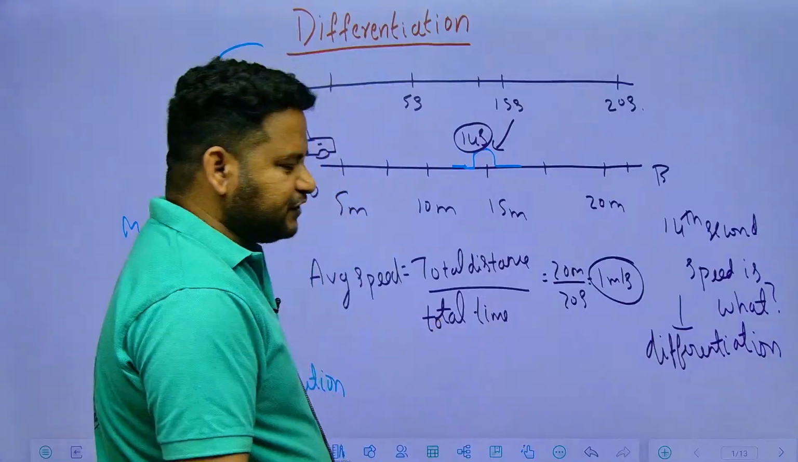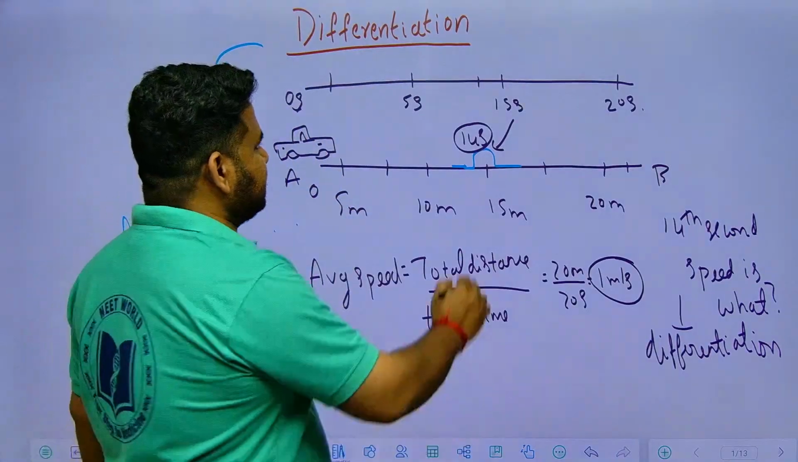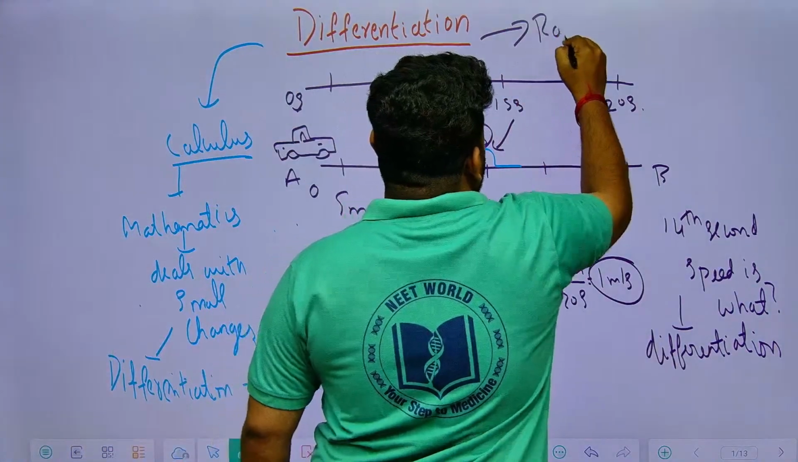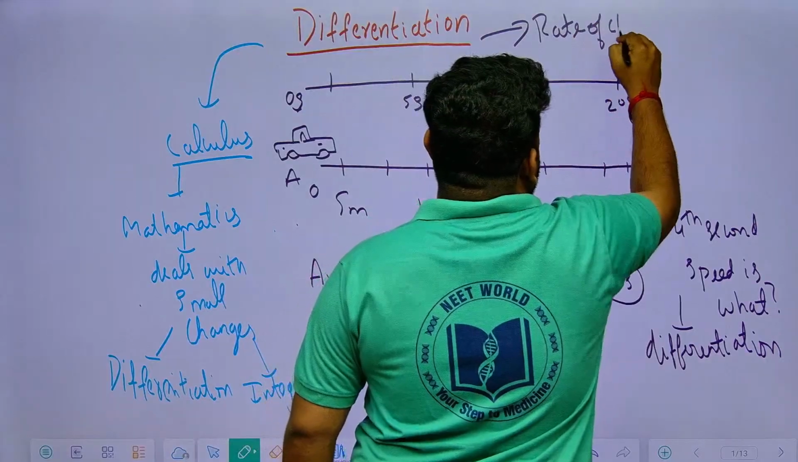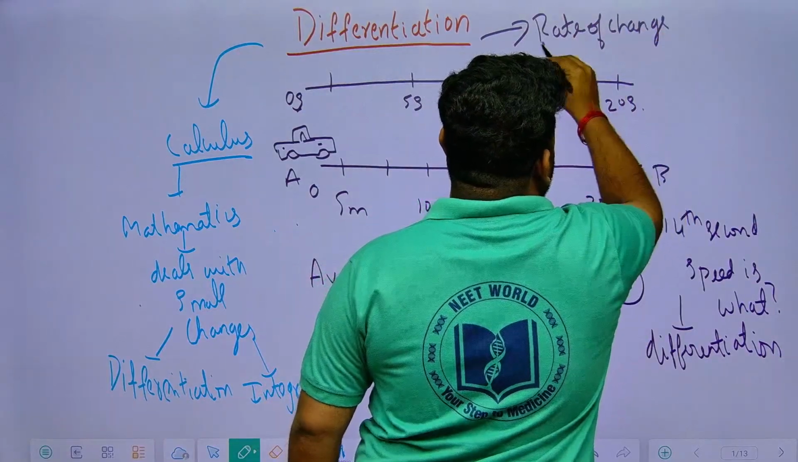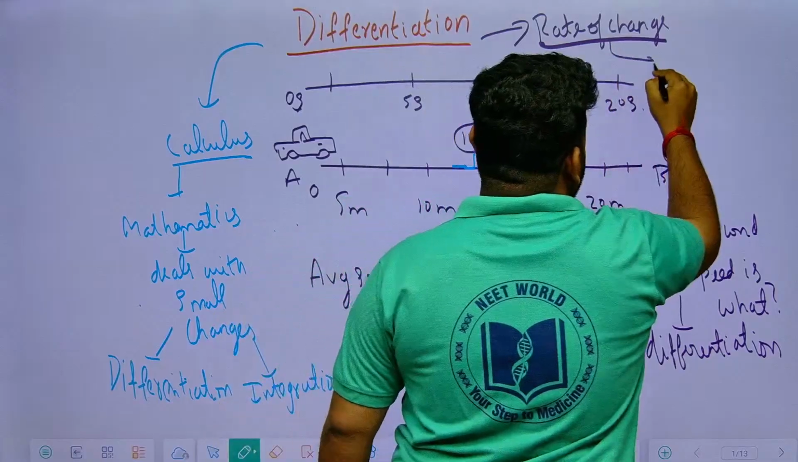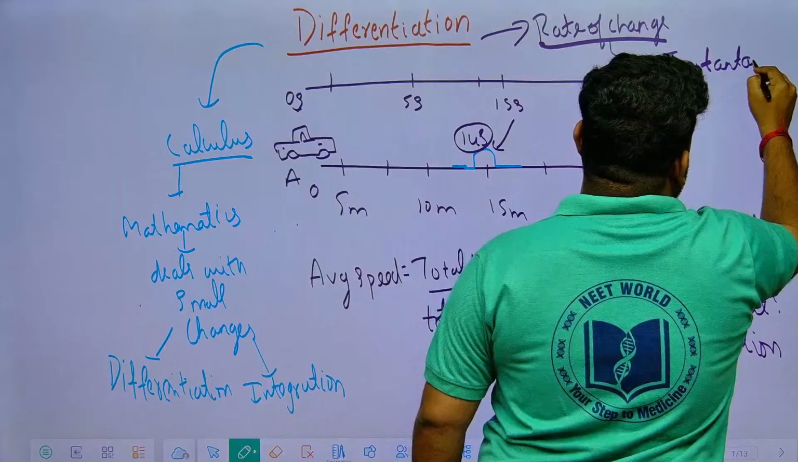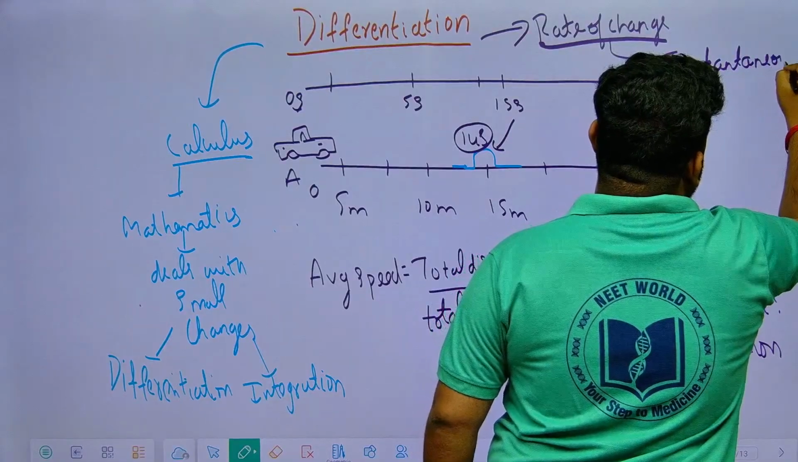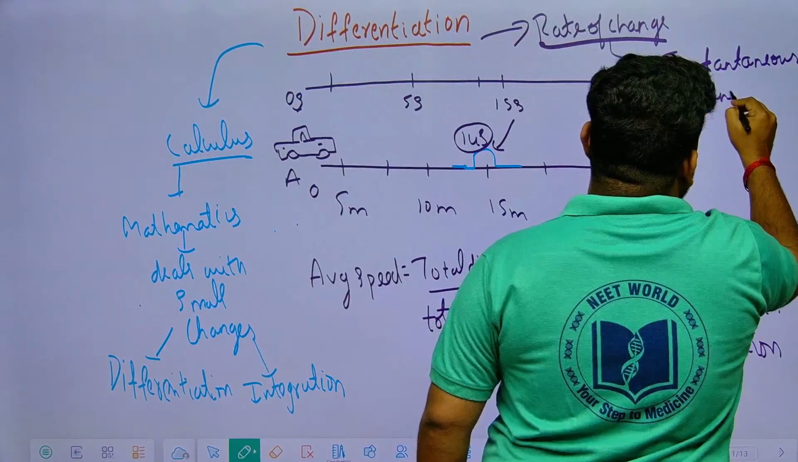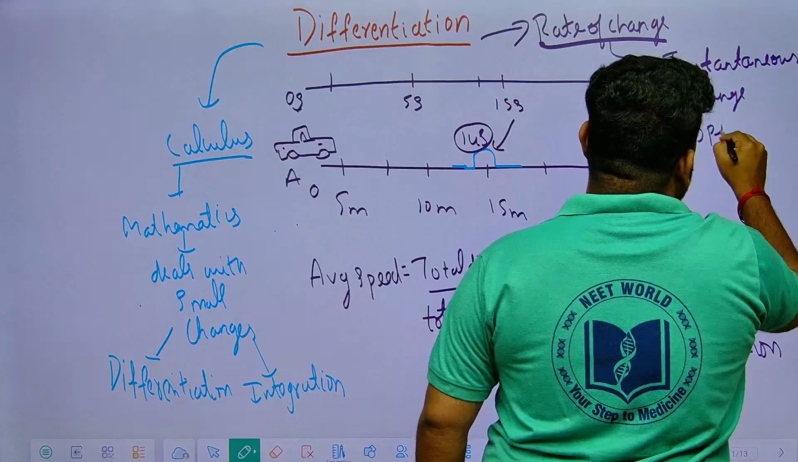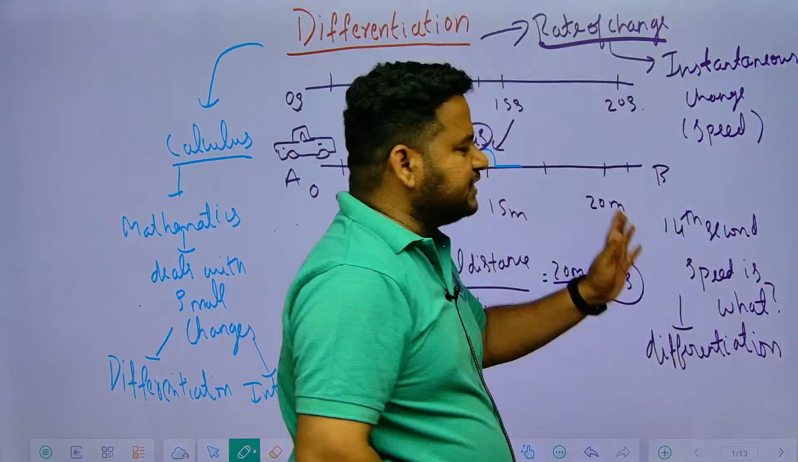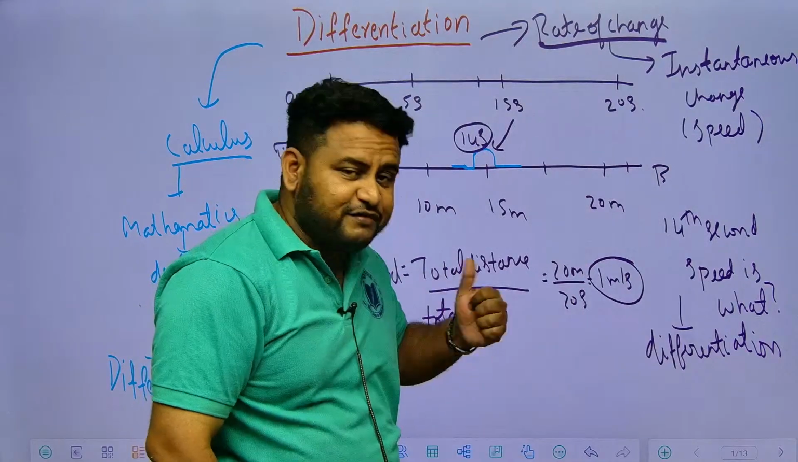Differentiation helps us to know the rate of change, which is also called instantaneous change. Here in this case we call it instantaneous speed. That is, the speed at the 14 second we will be able to find out.